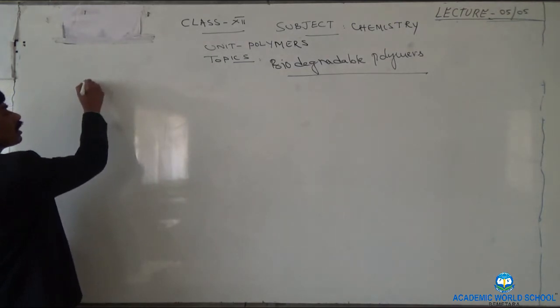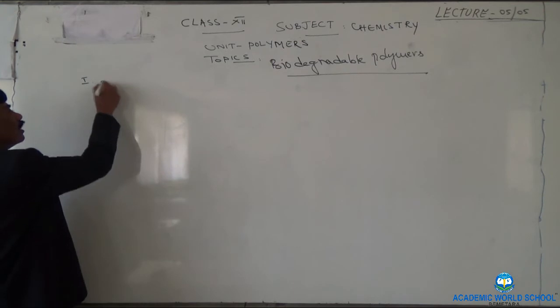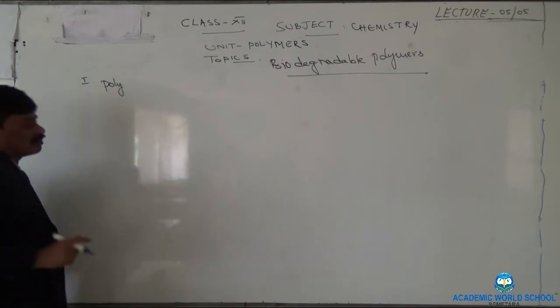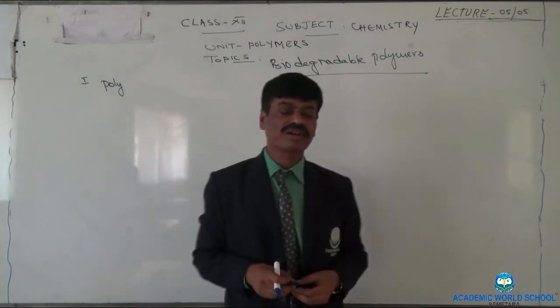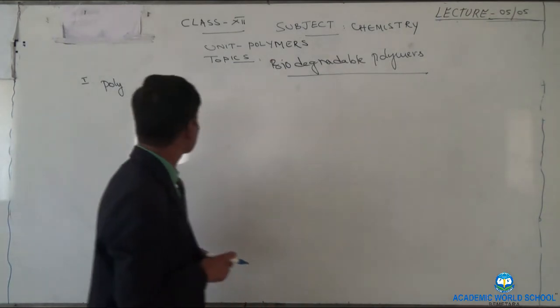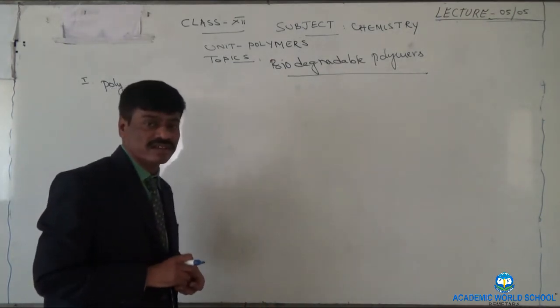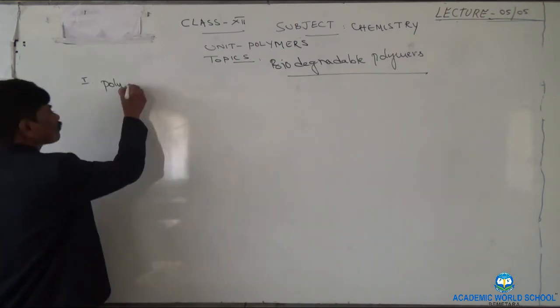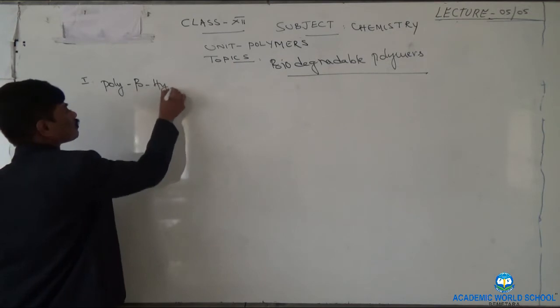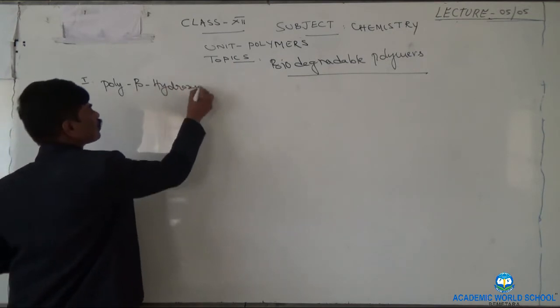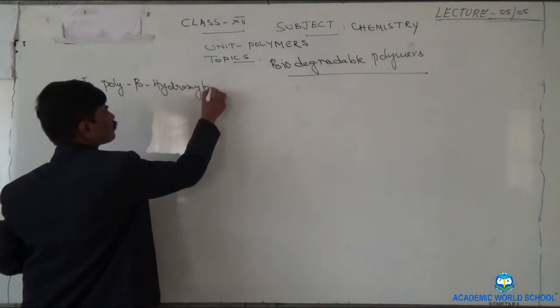First biodegradable polymer is, this is slightly a lengthy name. You have to remember this. If you remember this, you can write the monomers names. Poly beta hydroxy butyrate.